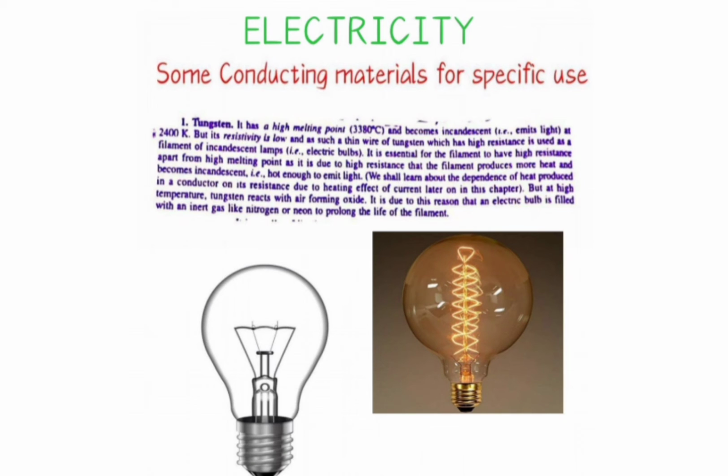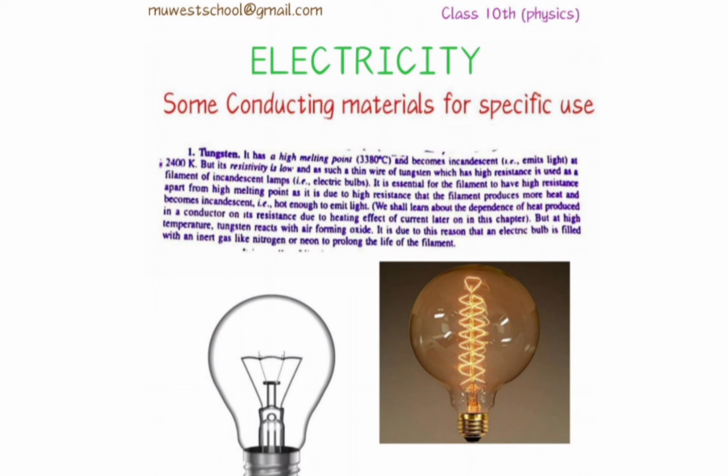So, if we convert this into Kelvin, it is 3653.15 Kelvin. So it means it is really a very, very high temperature. Tungsten doesn't melt at very low temperatures. It needs a very high temperature, around 3380 degrees Celsius, to melt. So we can use this material just because of this property, in this case for making bulbs.